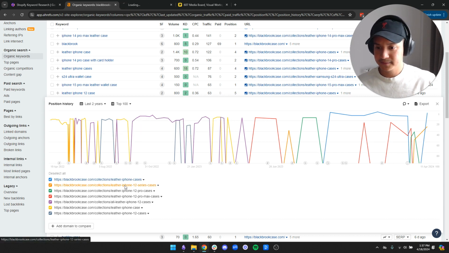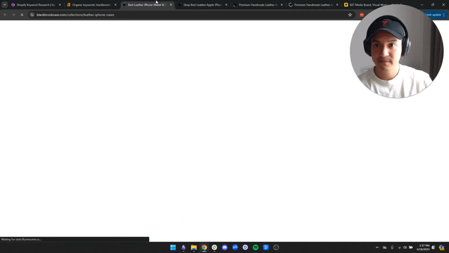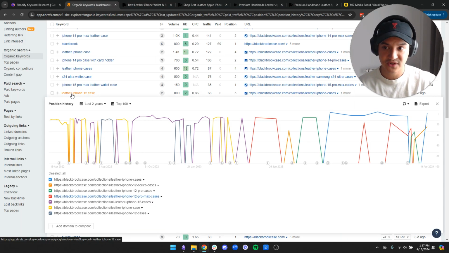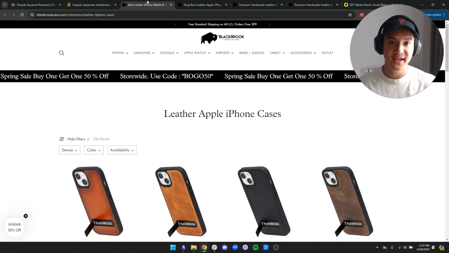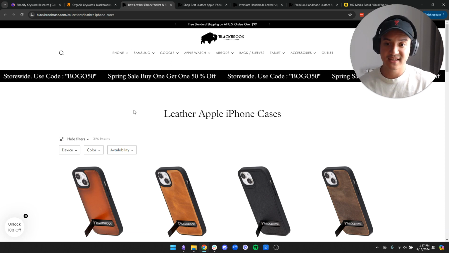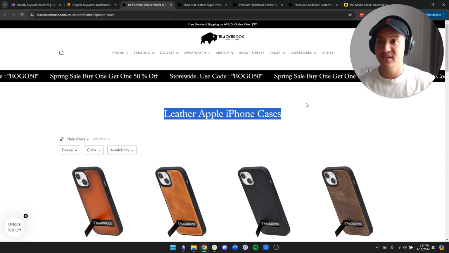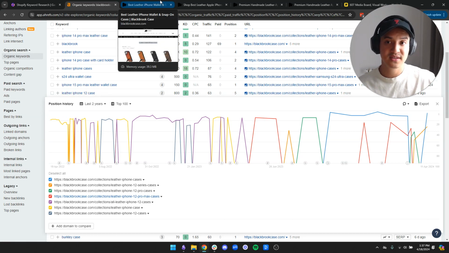So if we look at each of these pages, these are all collection pages, by the way, and they're all competing for the search term leather iPhone 12 case. You can see and understand why each of these pages are competing for that term. The H1, the URL, and title all contain the search term.